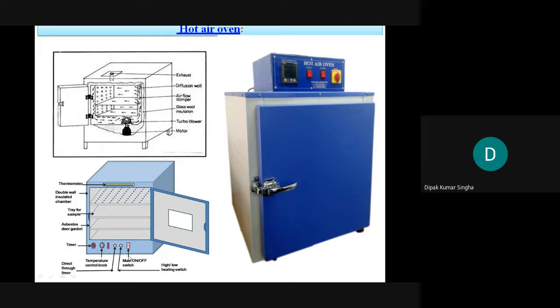And first, what is the process to run the mechanism? First you place the material. Suppose you can sterilize test tubes or pipettes and other glassware. So what are the temperature and time? 160 degrees for 2 hours. So first all the pipettes and other glass apparatus must be purely clean, and then dry, just air dried.